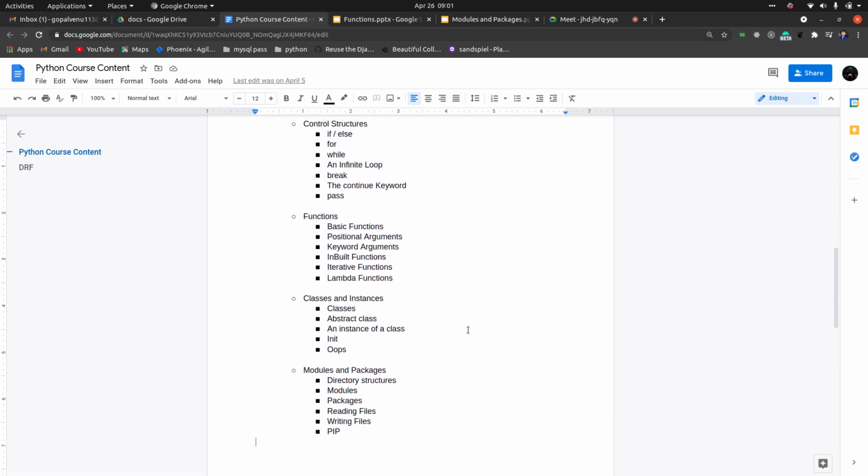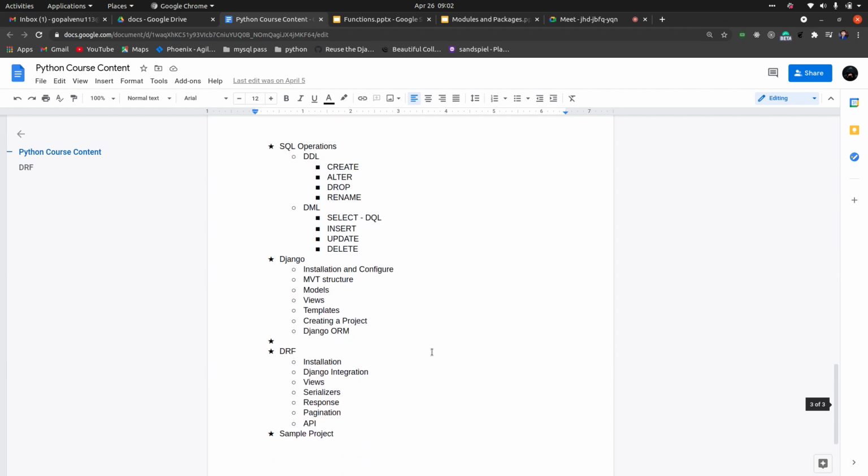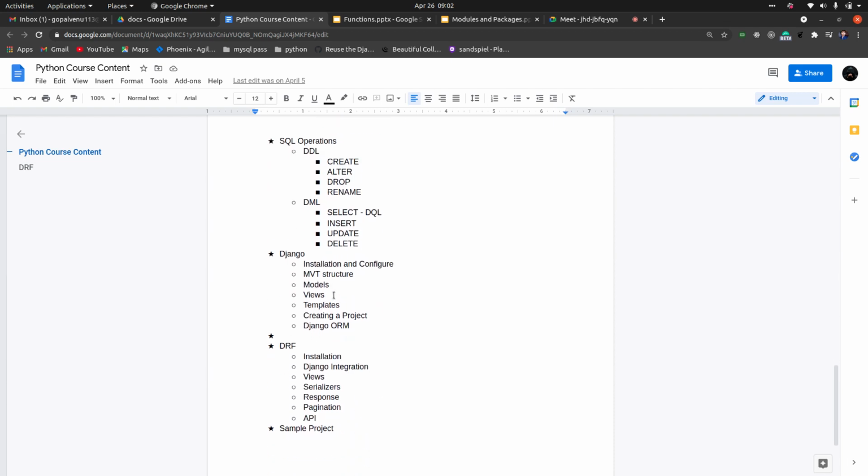Whatever concepts we have learned till now, functions, classes, even modules, how to create packages, and basic for loops, if statements, we'll be using all these things in your project, in Django as well as DRF projects. We'll be doing 2 sample projects, not just one, in Django.